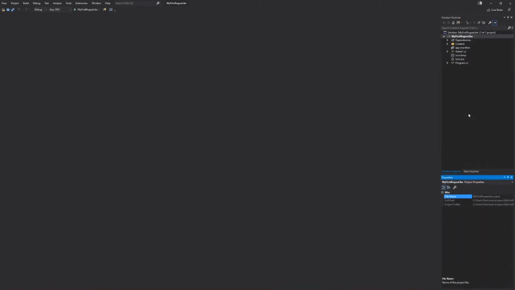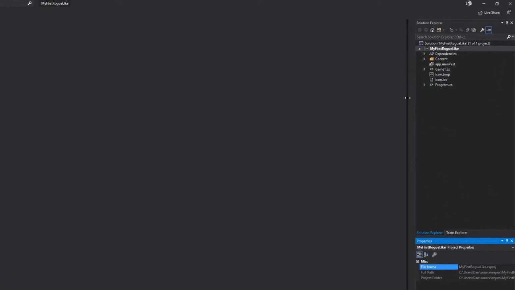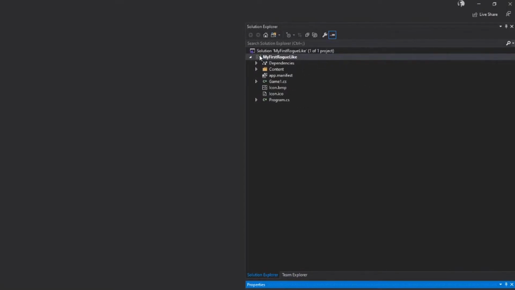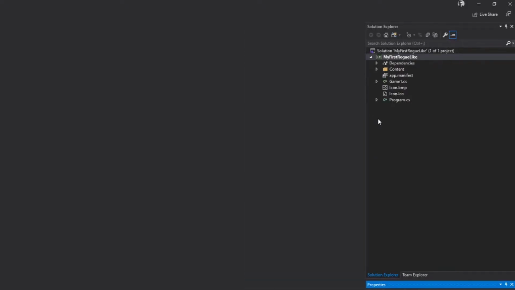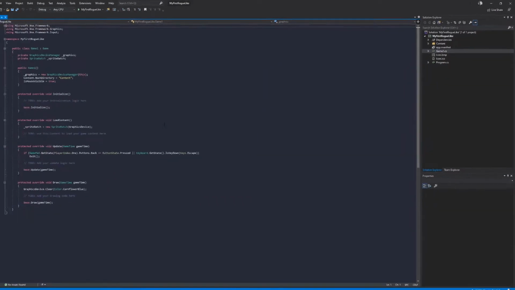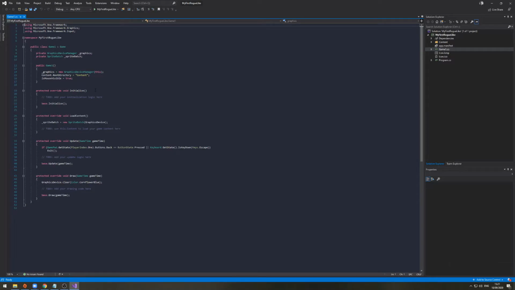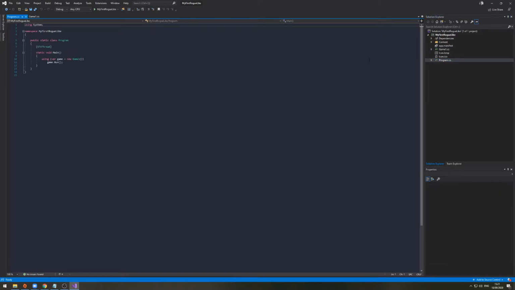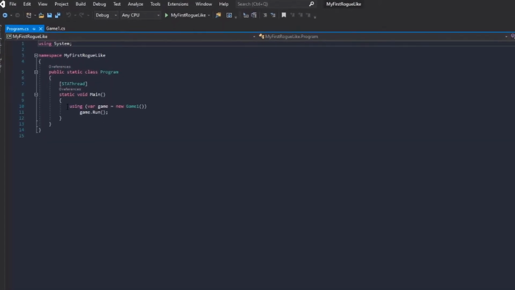Alright, but my license is expiring. Ignore this. Once that's all loaded up, you should have on the right your Solution Explorer, which includes your project and a bunch of files that have been generated. The most important one is Game1. This is where MonoGame creates all the things that it needs to work. The second most important one is obviously Program.cs. This is the startup of your program, so you can see here that it's using Game1 and running it.